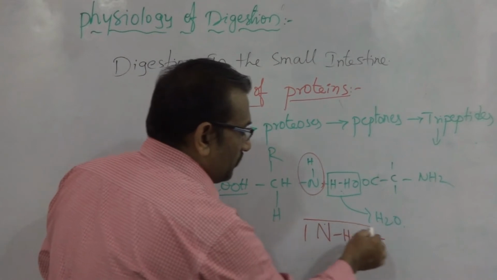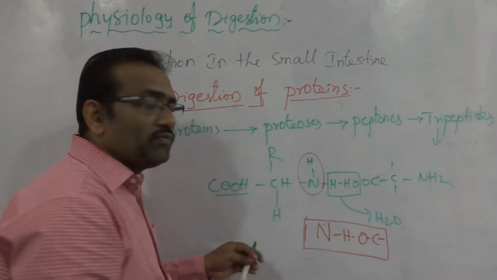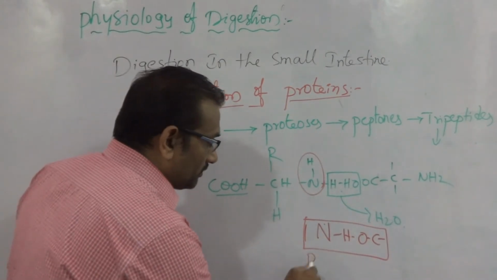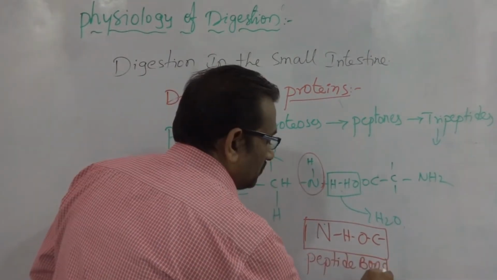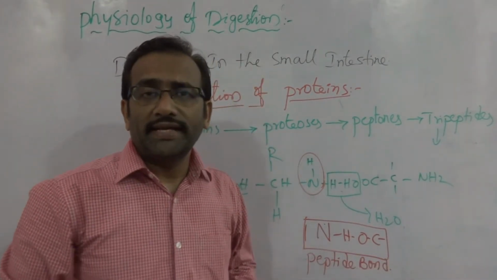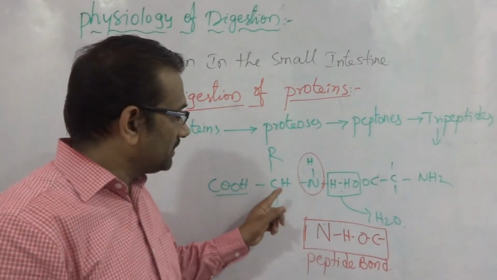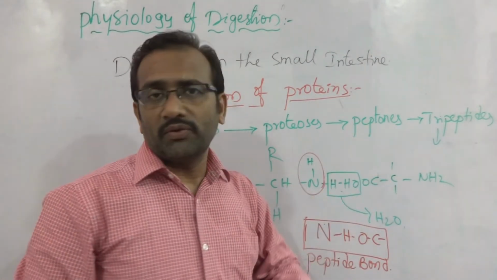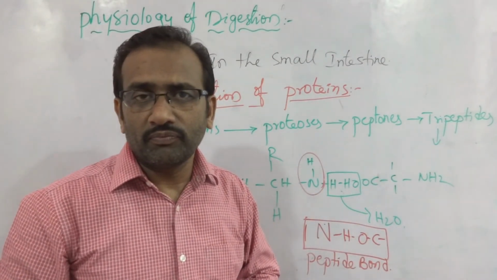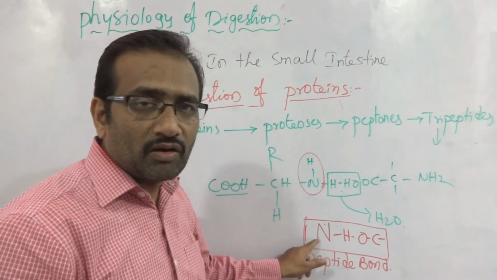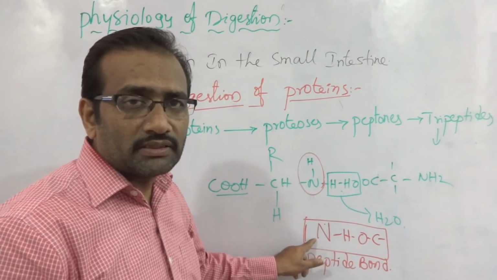The CONH bond is called the peptide bond. One peptide bond is present between the two amino acids. This is called a monopeptide.